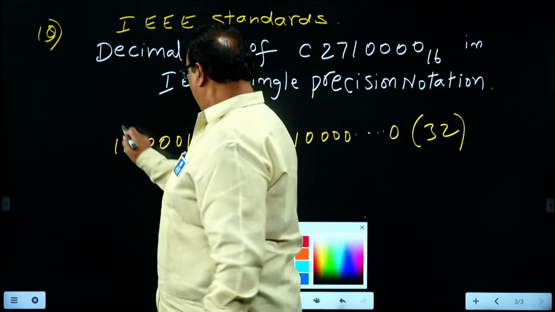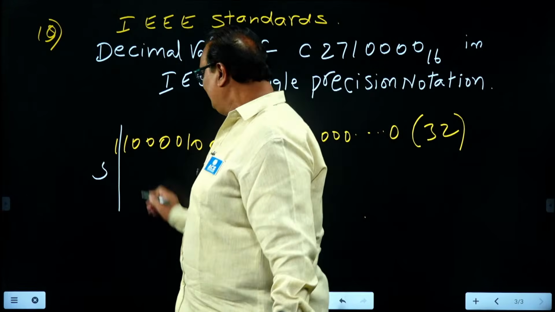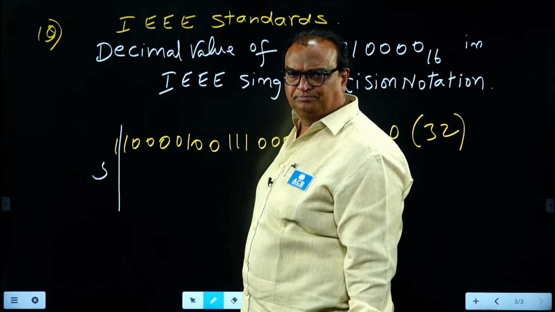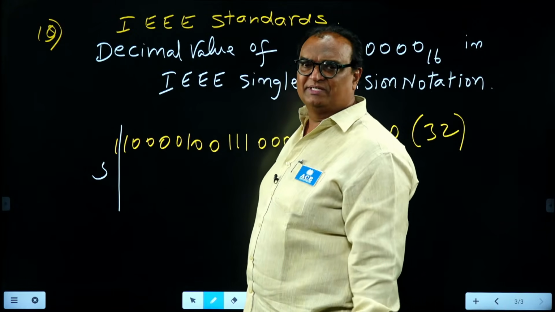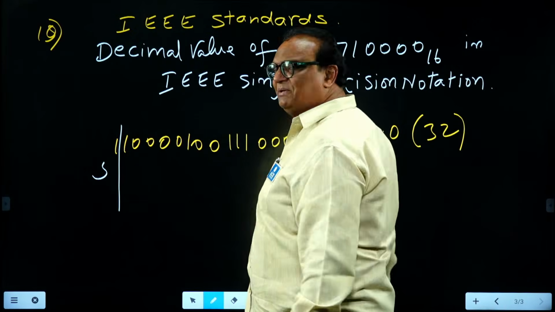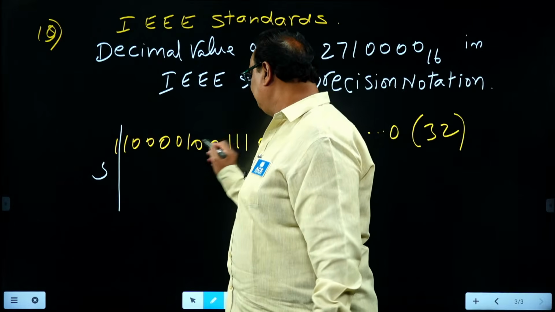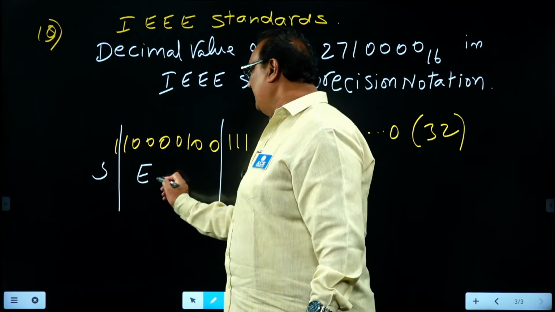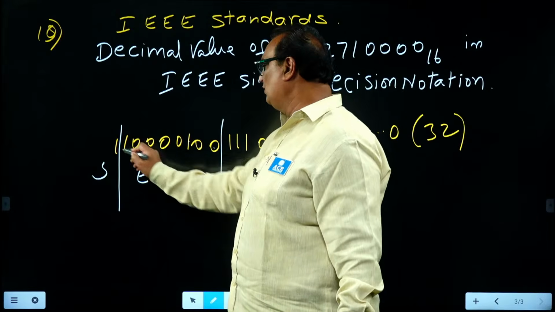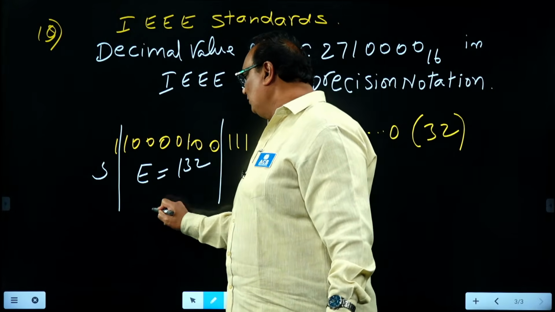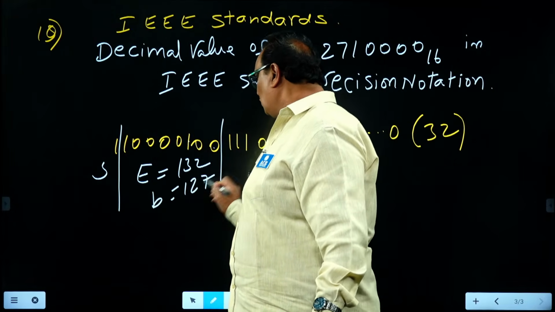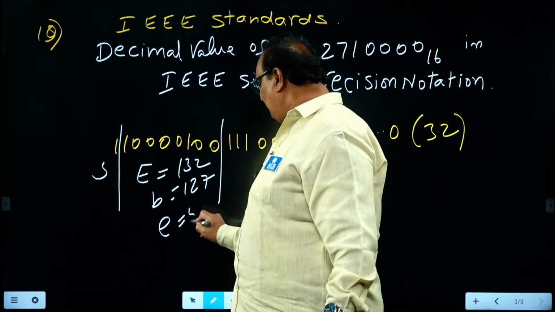In this, the first bit, the MSB, is allocated for sign, and the next 8 bits are allocated for biased exponent. Its value in decimal is 132. Already we know the biasing value is 127, so the true exponent value is 5.